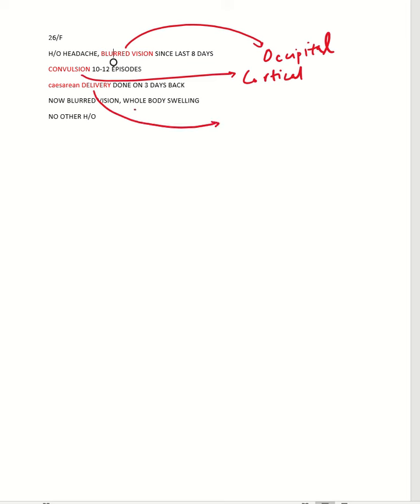So blurriness of vision would point towards occipital lobe. Convulsion will point towards cortical etiology. Caesarean section and body swelling both will point towards some pregnancy related cause, like preeclampsia or eclampsia.